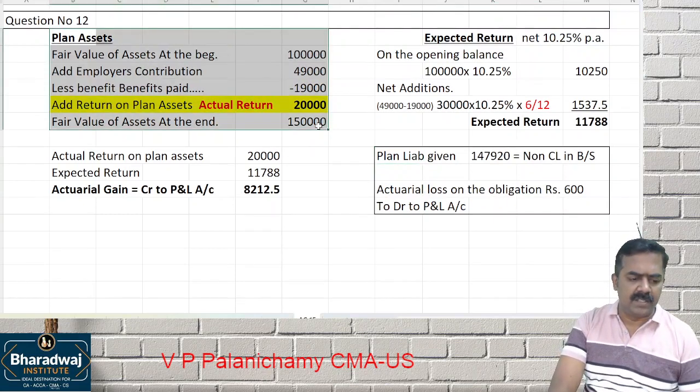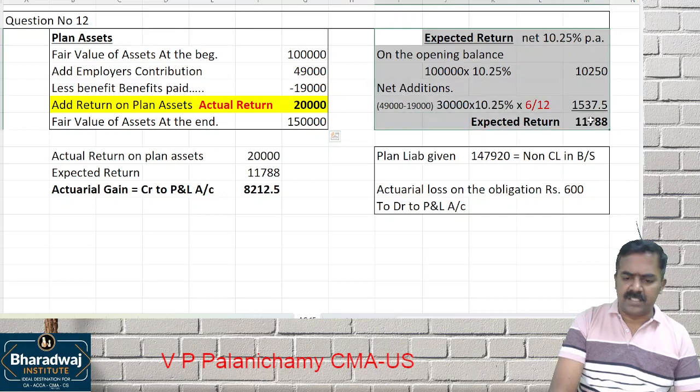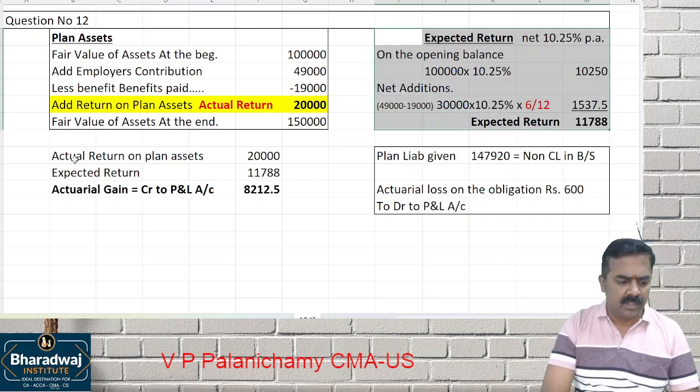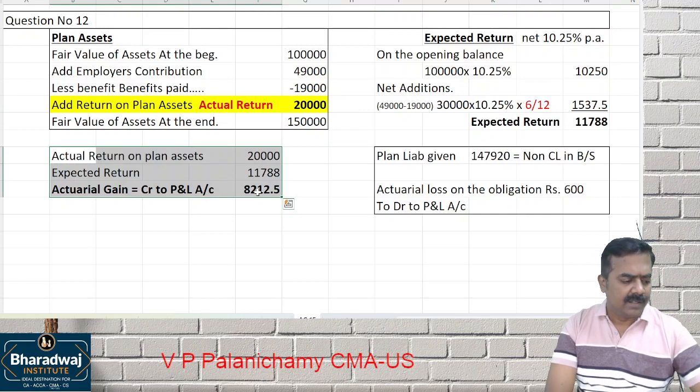So far we were doing only this actual return. Here, since percentage is given, we work out which one? Expected return also. Difference is called as which one? Actuarial gain or loss.